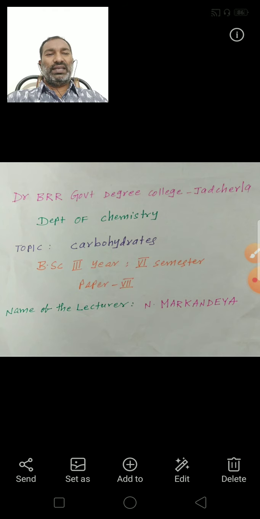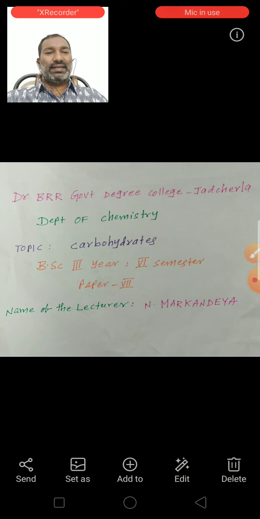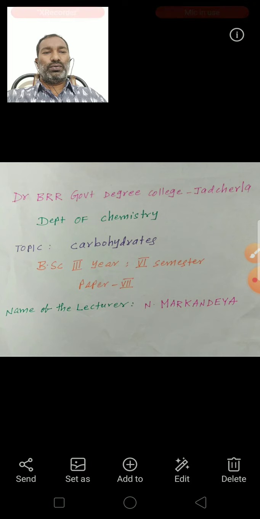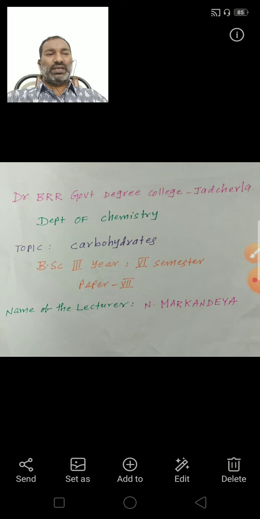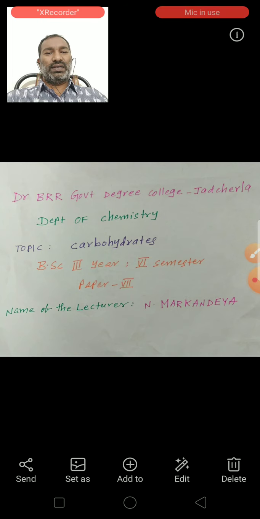It is levorotatory, so it can rotate the plane polarized light towards the left side direction or anti-clockwise direction. Fructose is levorotatory. It is the most important ketose, which occurs widely in fruits, hence commonly referred to as fruit sugar.